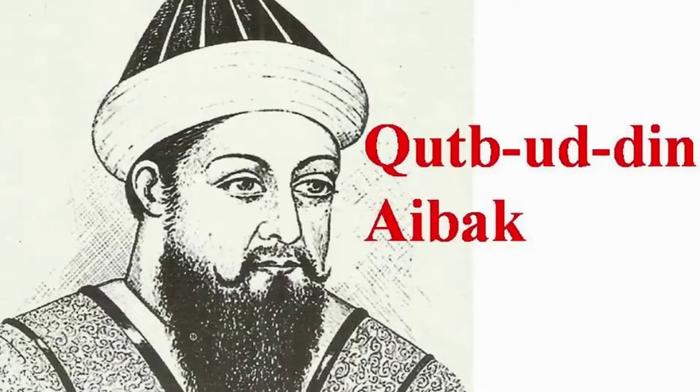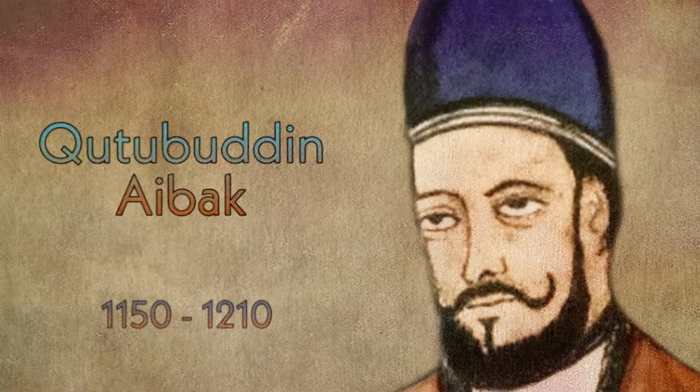So there was a fight between his disciples. At the end, his commander-in-chief Qutbuddin Aibak claimed the throne and he became the ruler of Delhi. Actually, he was a slave of Muhammad Ghori. So the dynasty which starts from Qutbuddin Aibak came to be known as the slave dynasty. Actually, it was a Mamluk dynasty, but the historians called that dynasty as the slave dynasty.